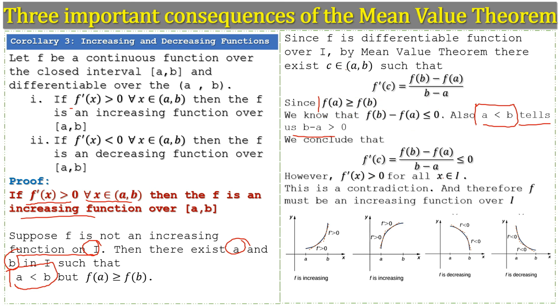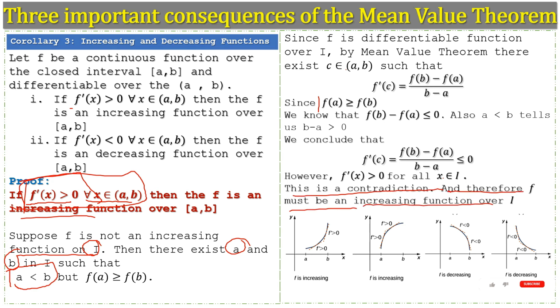Here we have that the derivative of the function is greater than 0 for all values of x belonging to the open interval or the interval I. This is a contradiction, and therefore f must be an increasing function over the interval I. Okay, so the second point is similar to the first one. You can prove it in the same steps.